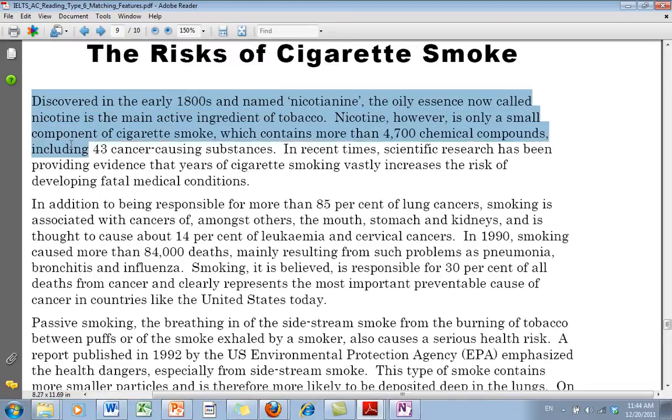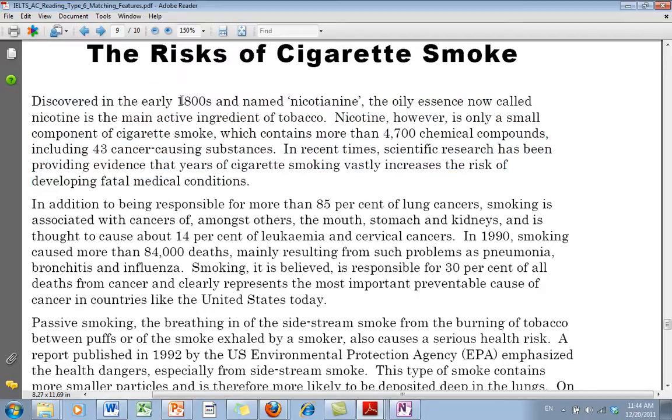I'm going to read, very quickly, the introduction, and I'm going to see what they say. And it's clear to me they're giving a history. Discovered in the early 1800s and named nicotine. The oily essence, now called nicotine, is the main ingredient of tobacco. Nicotine, however, is only a small component of cigarette smoke, which contains 4,700 chemical compounds, 43 cancer-causing substances.